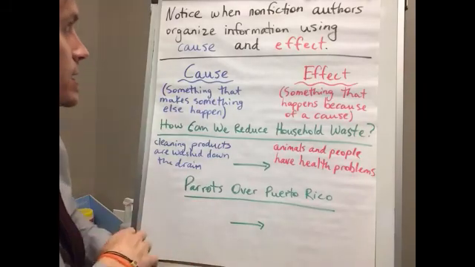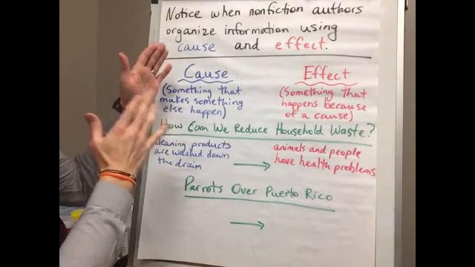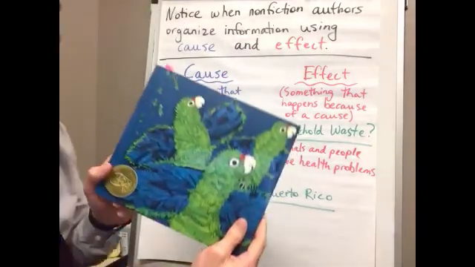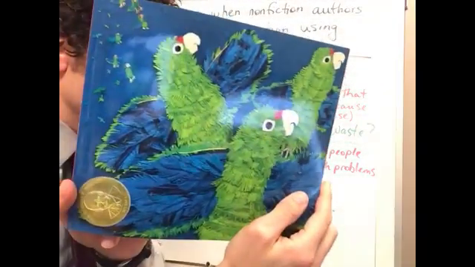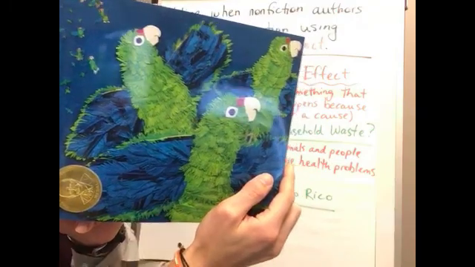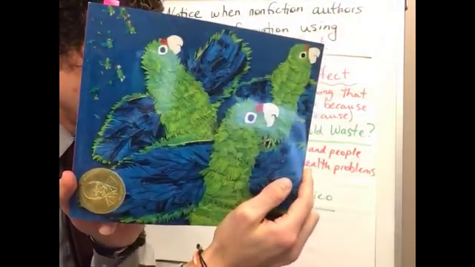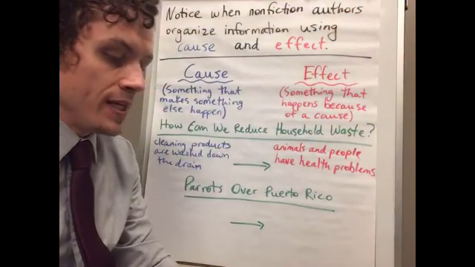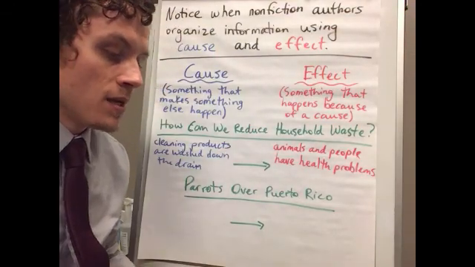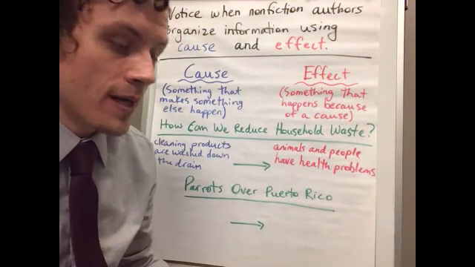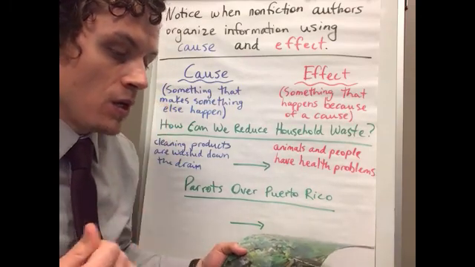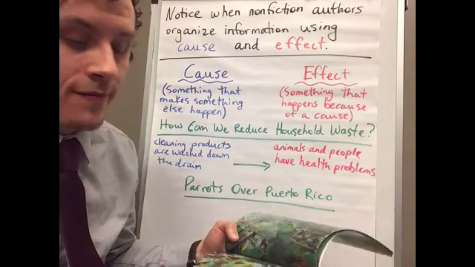Now, our second text here that we are going to see how information is organized into cause and effect is Parrots over Puerto Rico. Okay, so I'm going to read a page here, and then I want us to think about how the author organized the information, as well as even what was the cause and what were the effects, right?